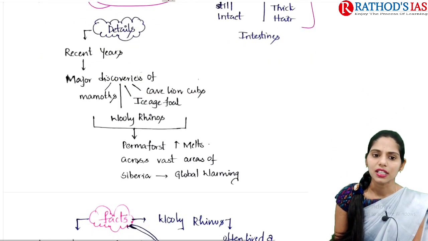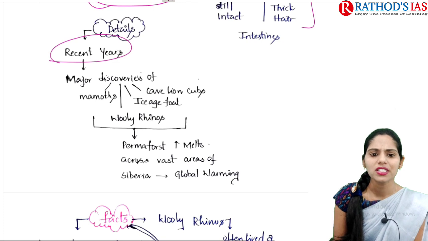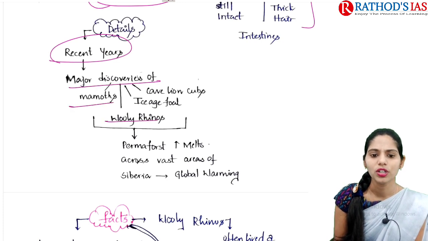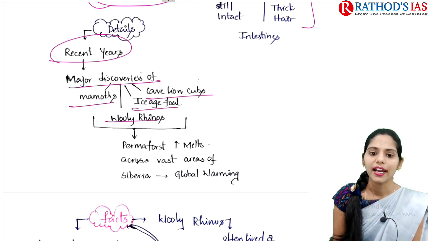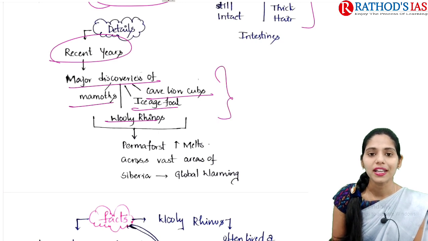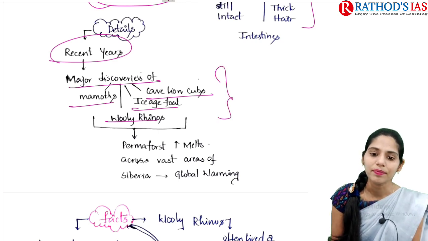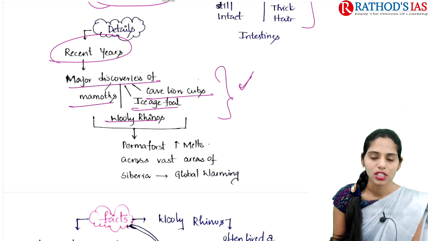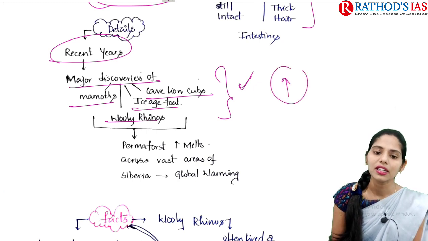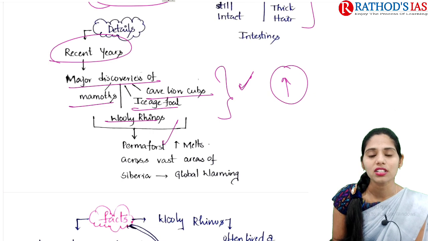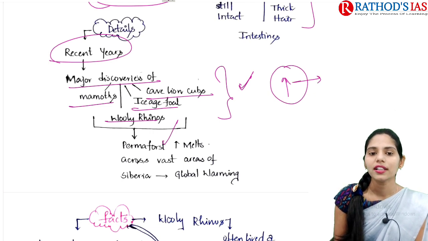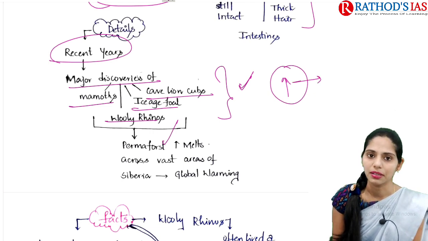If you see the details here, in recent years there have been major discoveries regarding mammoths, woolly rhinos, Ice Age foal, and cave lion cubs. They have been recovered from this permafrost. Because of the increase in the melting of the permafrost across the vast areas of Siberia, this led to the recovery of these extinct animals.